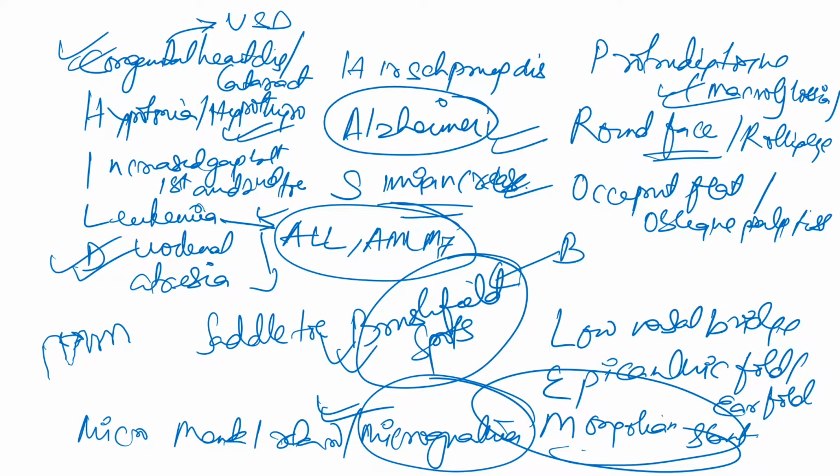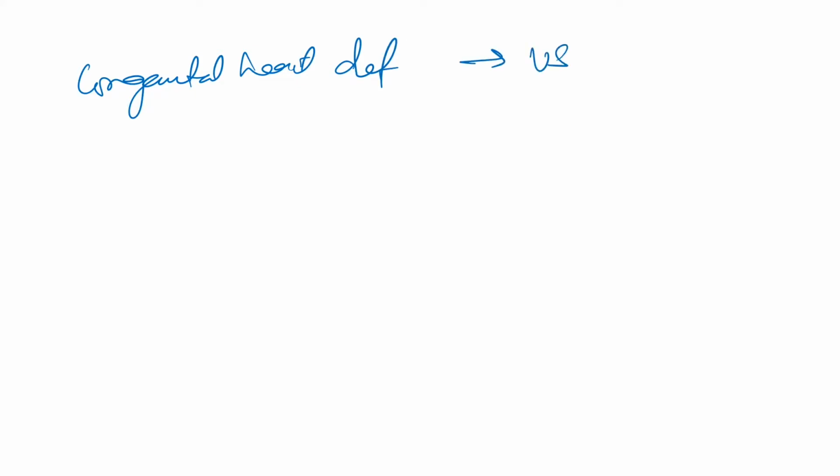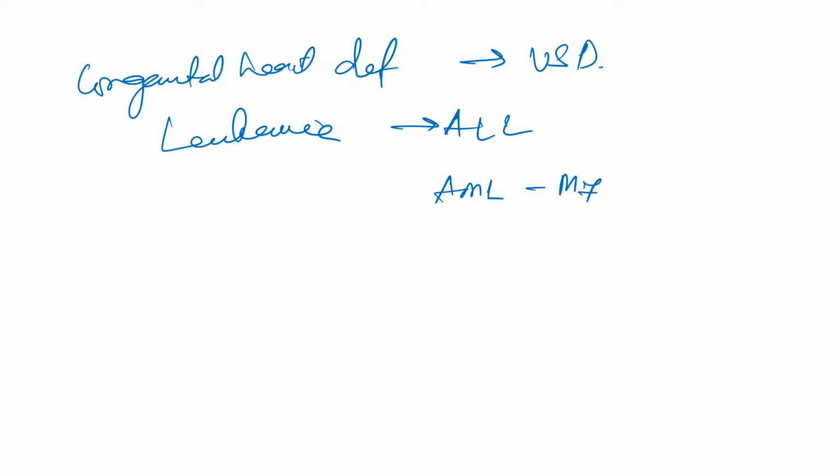So let's now see some of the high yield points in Down syndrome. Okay. So congenital heart disease defect, most common is ventricular septal defect. Okay, leukemia, which leukemia is more common? ALL, but sometimes AML occurs, and if AML occurs, then AML M7 is the most common one. Okay, then we see hypothyroidism.